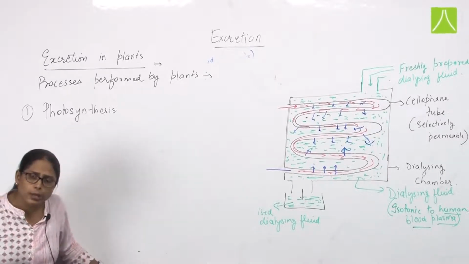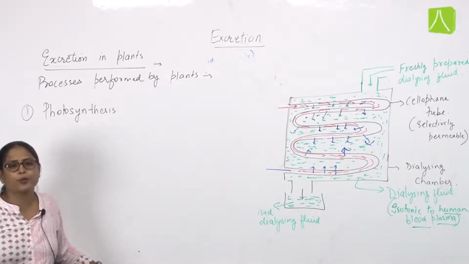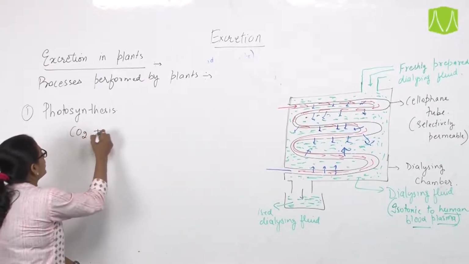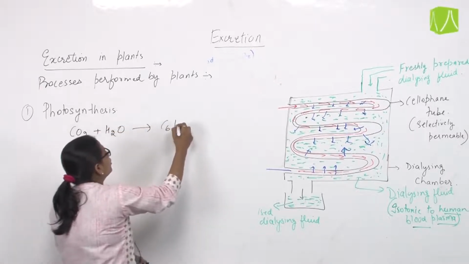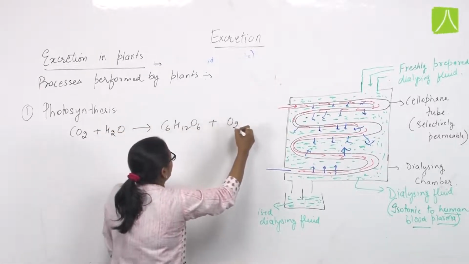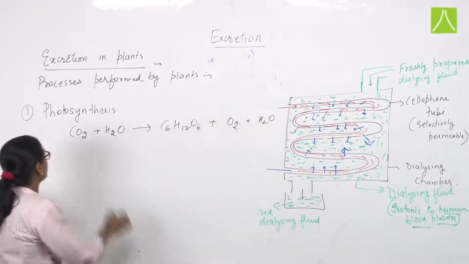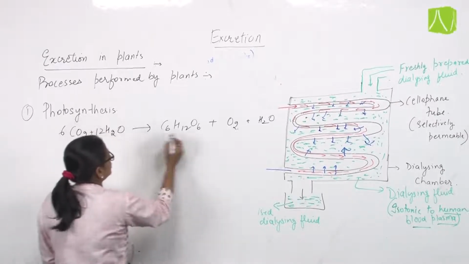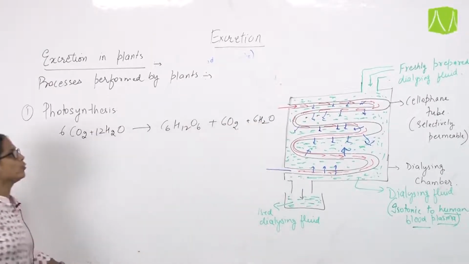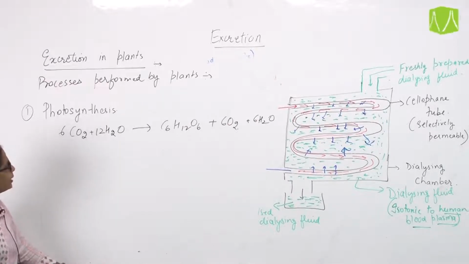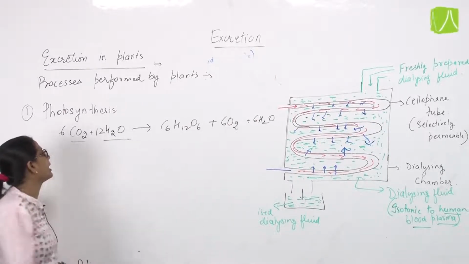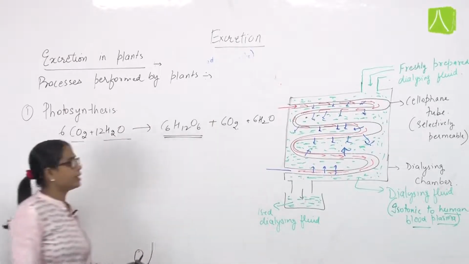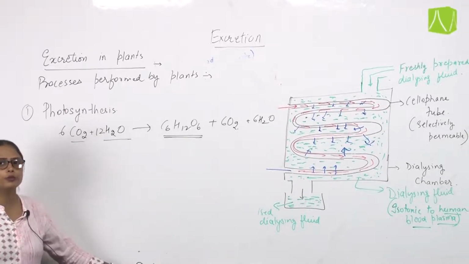Through photosynthesis, plants release a byproduct. As we all know what photosynthesis is, the reaction itself shows that carbon dioxide when combined with water forms a glucose molecule, but along with it we have another product. This is the overall reaction of photosynthesis. These are the main reactants or substrates used up in this process, and this is the main product, glucose, which is the main product in the process of photosynthesis.